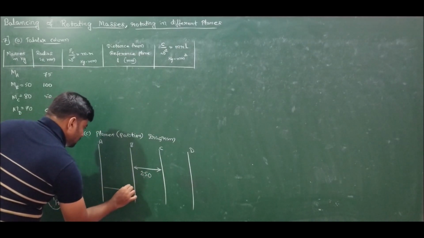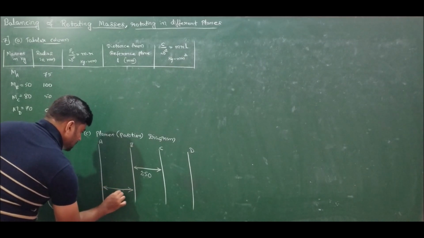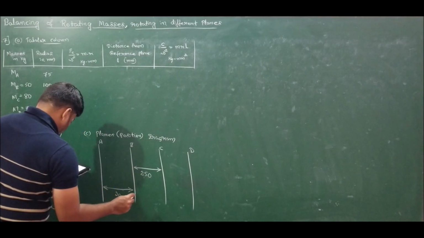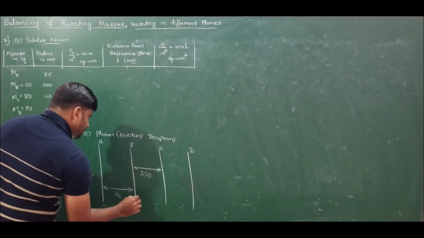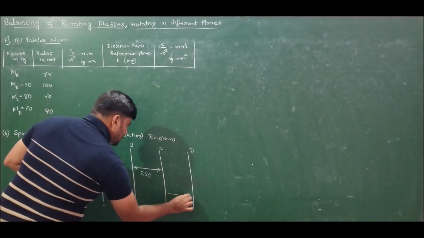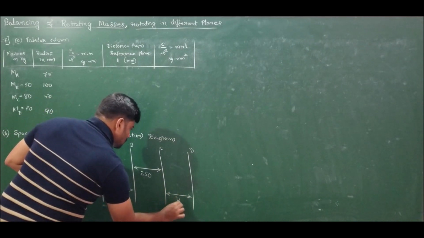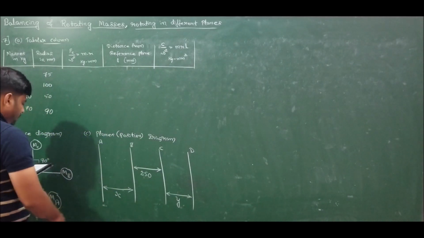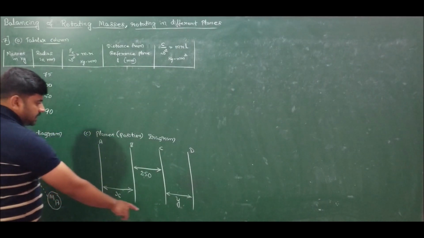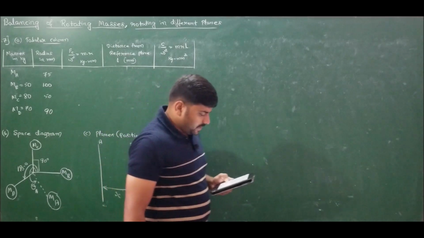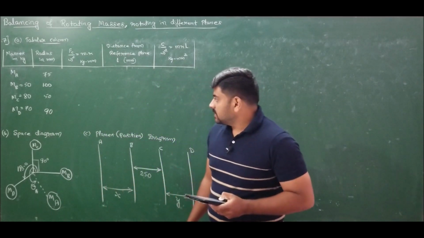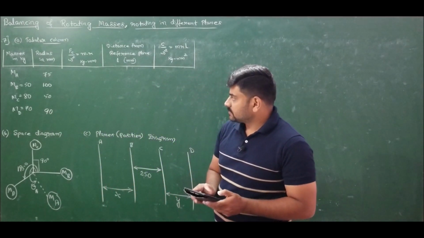We don't know the distance between planes A and B, so let us call it X. And we also don't know the distance between planes C and D, so let us call it Y. We should calculate MA, theta A, X and Y for the system to be in dynamically balanced condition. So this is the given data for us.